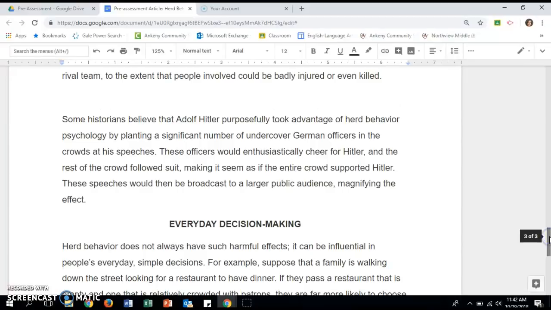So this example of crowd behavior shows how Adolf Hitler could influence a crowd because he purposely put German officers in the crowd to cheer for him, and then that encouraged the rest of the crowd to cheer for him, even if maybe the people in the crowd were not particularly in favor of what Hitler was saying.